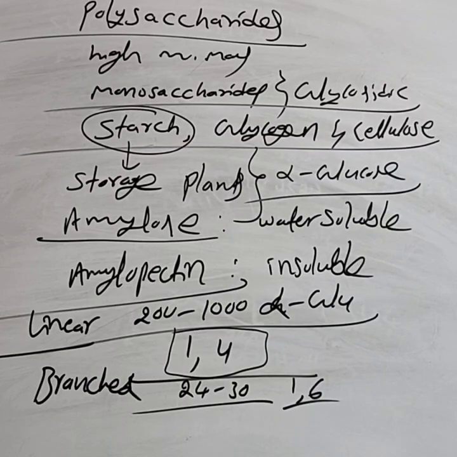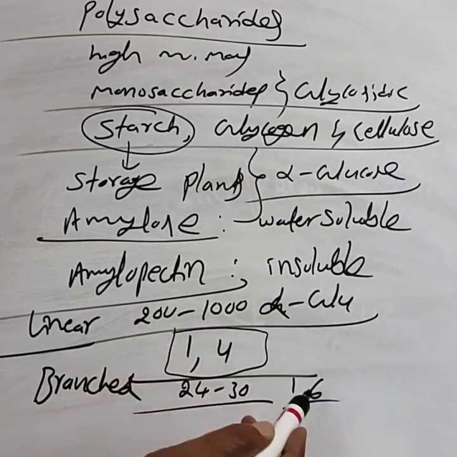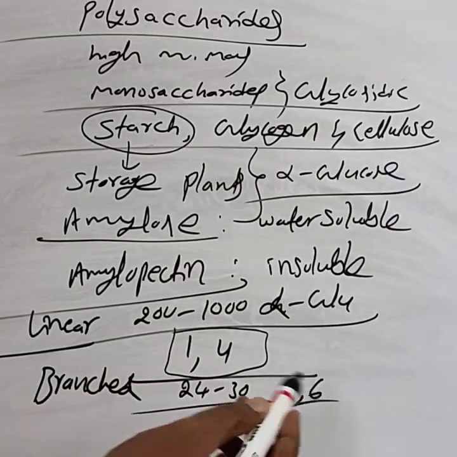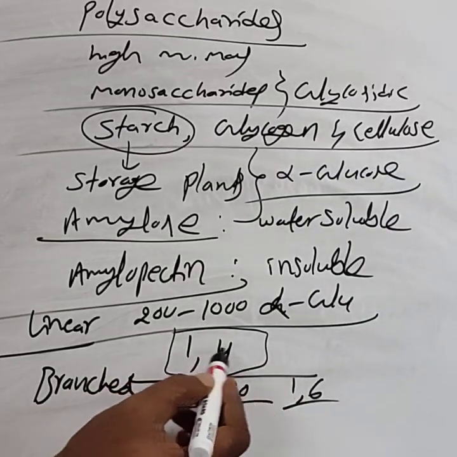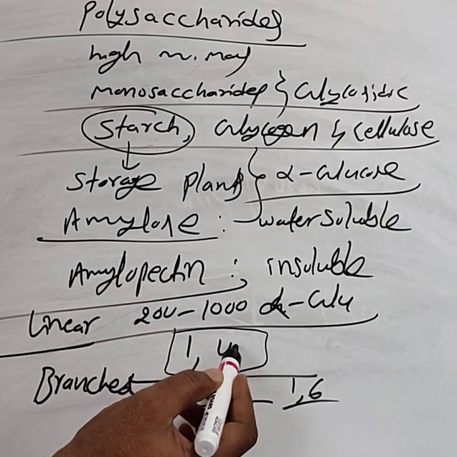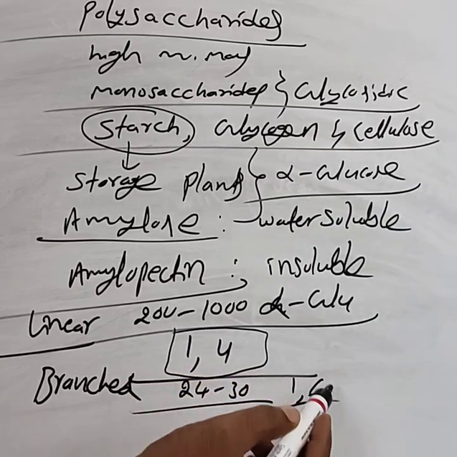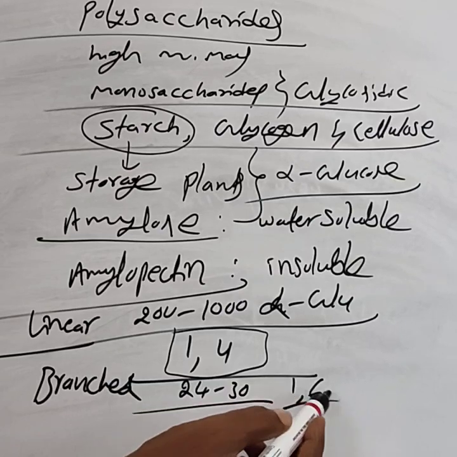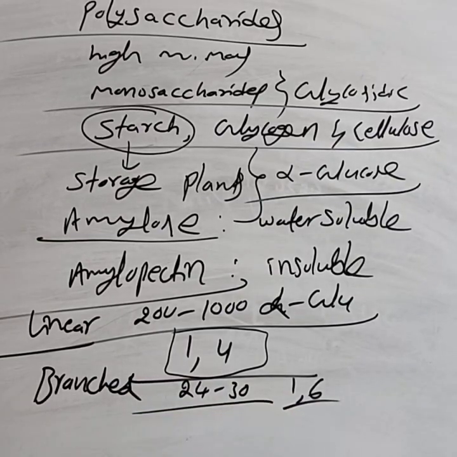Amylopectin is a branched polymer consisting of 1,4 as well as 1,6. That is, the linear chains are joined by 1,4 glycosidic linkage, and the branched chain consists of 1,6 glycosidic linkage. Branching takes place for every 24 to 30 glucose units.